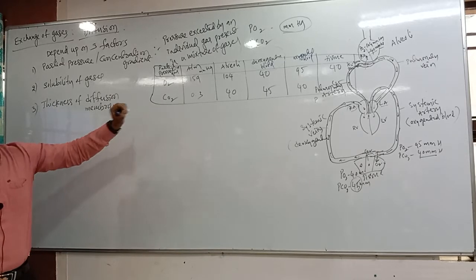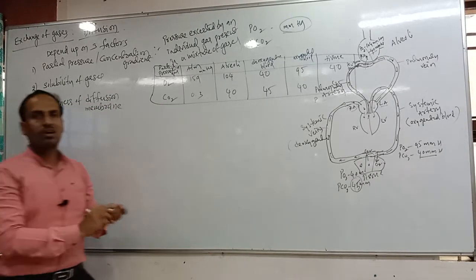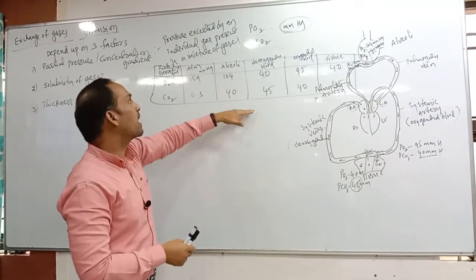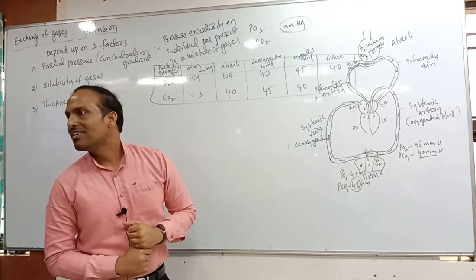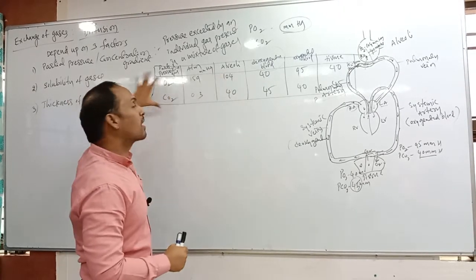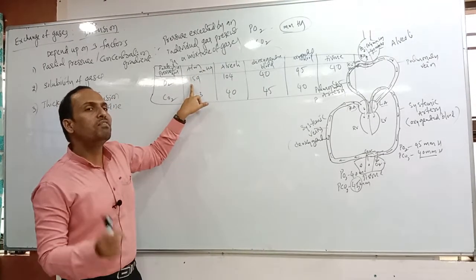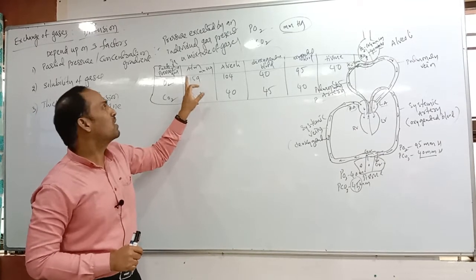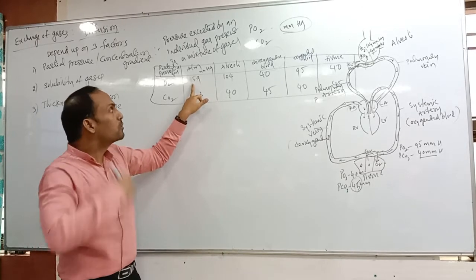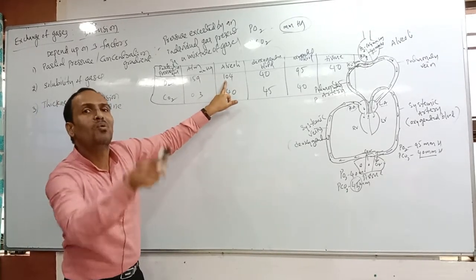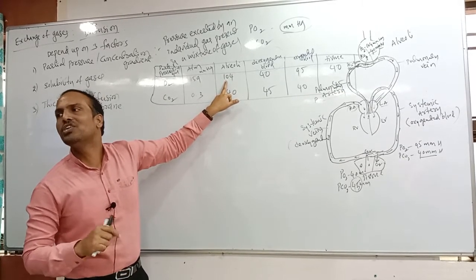Very simple. But in your examination, what type of question can they ask? What is the partial pressure of oxygen present in the atmospheric air, alveoli and deoxygenated blood? Like that they can ask. But you should remember this tabular column. Our atmosphere has 159 mmHg partial pressure of oxygen. If it enters our alveoli, it is reduced to 104 mmHg. Why not 159 mmHg?